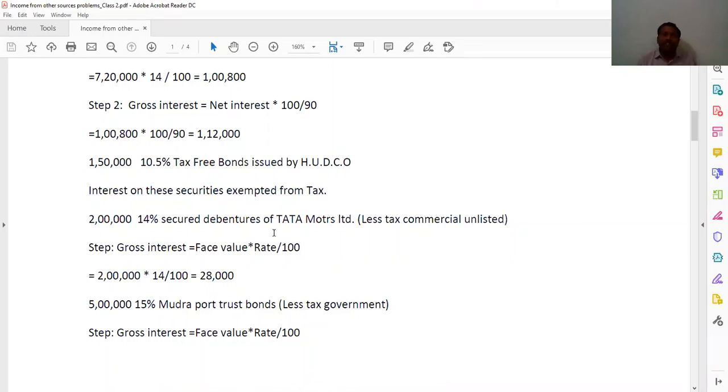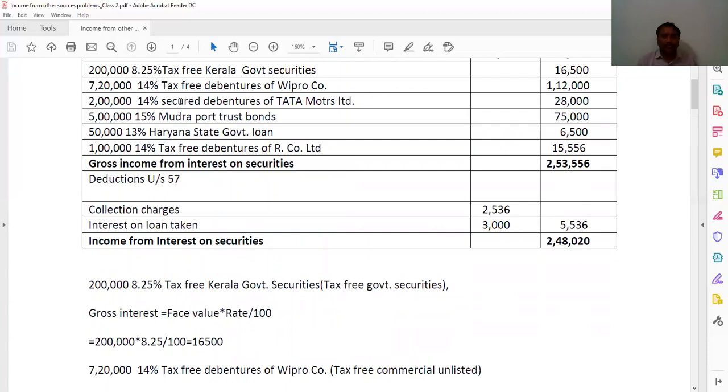Therefore, the type of security is less tax, commercial, unlisted. How many steps? One step. That is, gross interest is equal to face value into rate by 100. 2 lakhs into 14%, that is 28,000. So that you have to write here. 2 lakhs 14% secured debentures of Tata Motors Limited, 28,000.